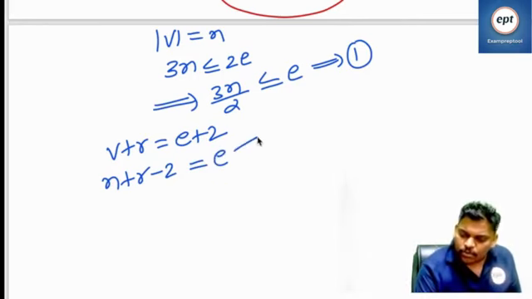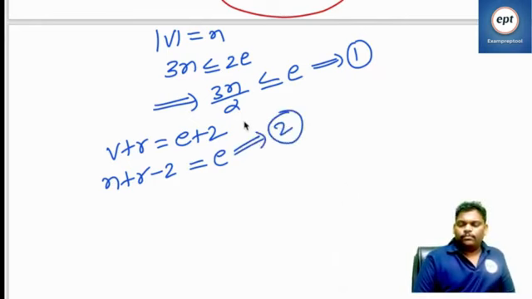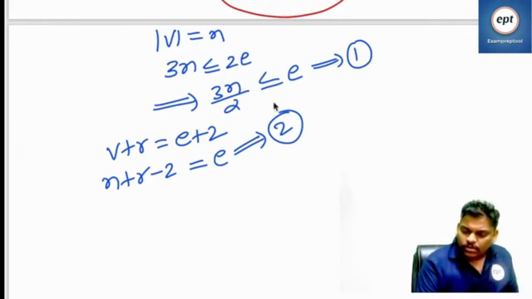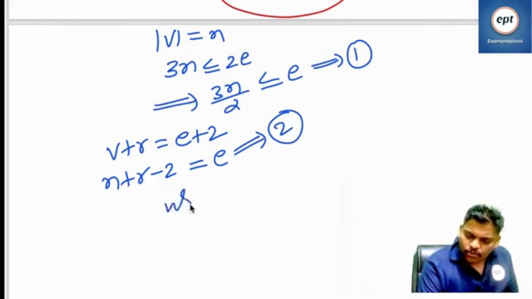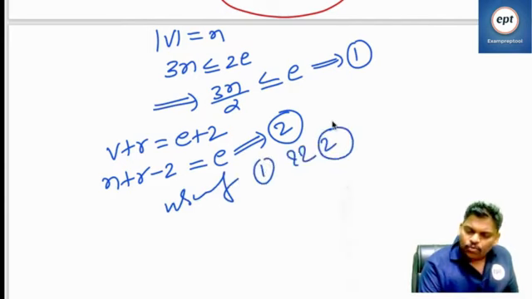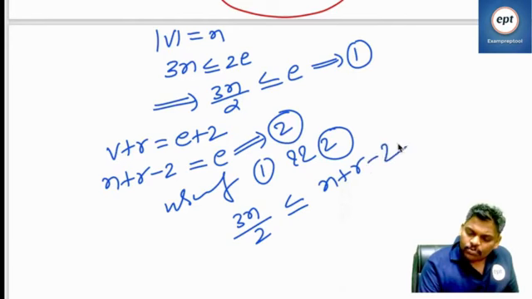This is number 2. Using 1 and 2, see what I have done: 3n by 2 is less than or equal to e, which is n plus r minus 2.